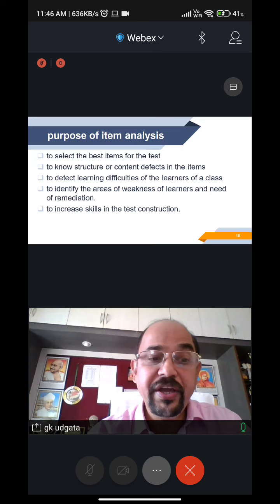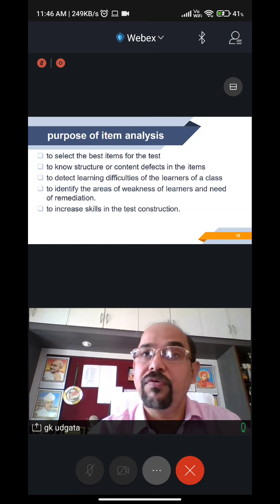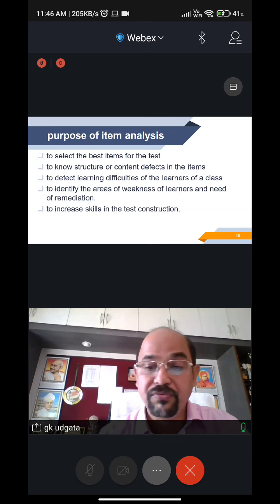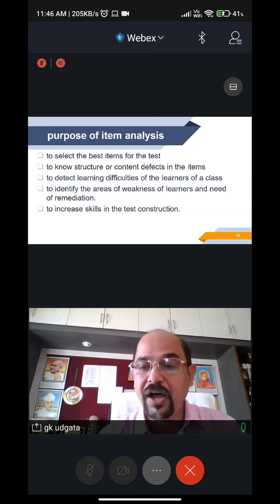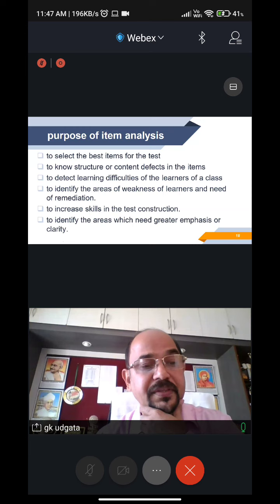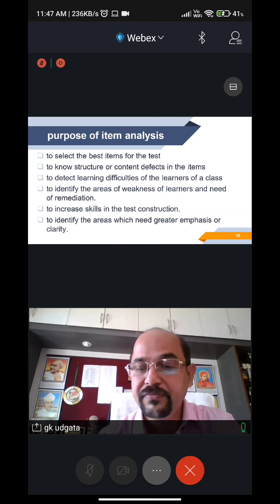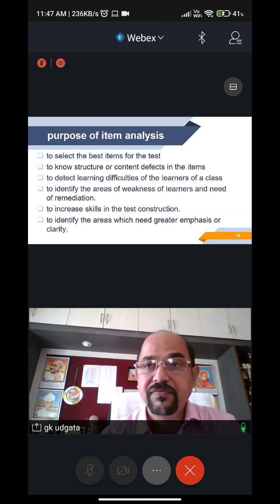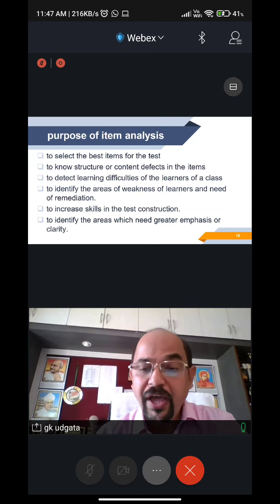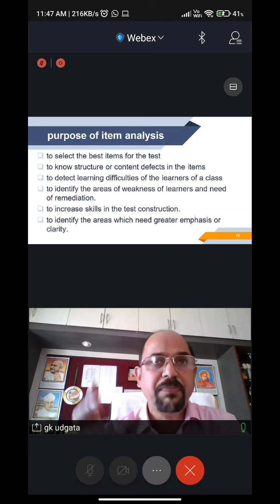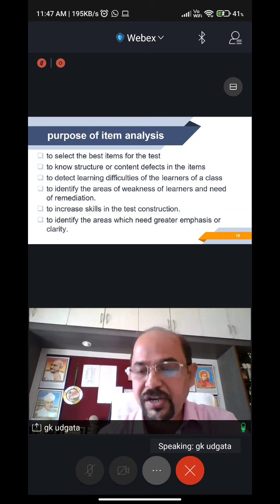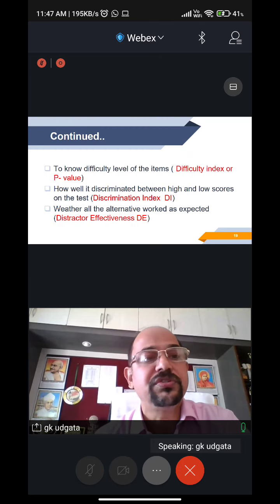So we can also be good question makers. And if you know how to make questions, or what problems we used to have while making question papers, to identify the areas which need greater emphasis or clarity, by applying a test and analyzing it, you can know where you should give more emphasis, which part of the concept is not clearly understood by the students.